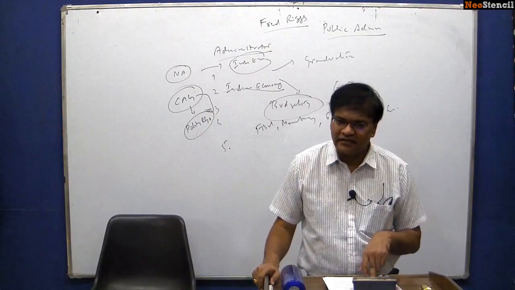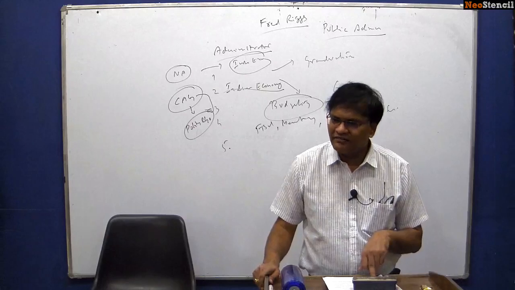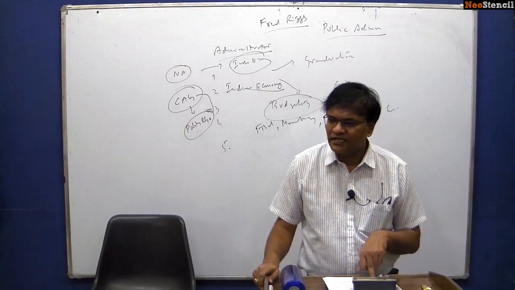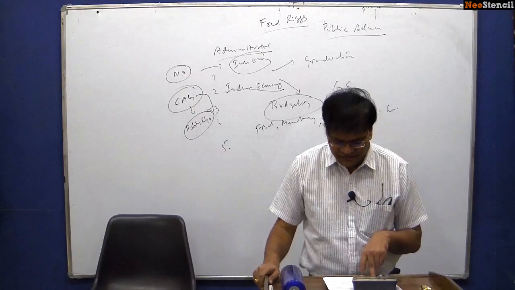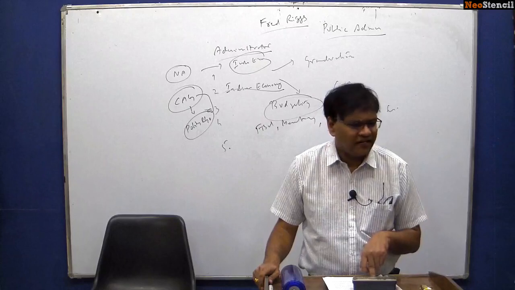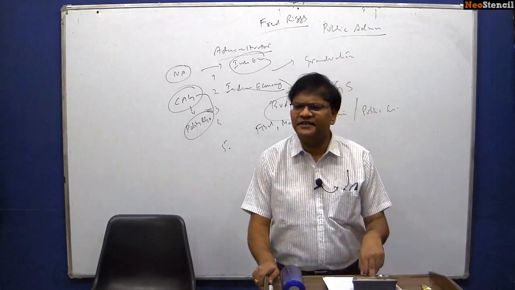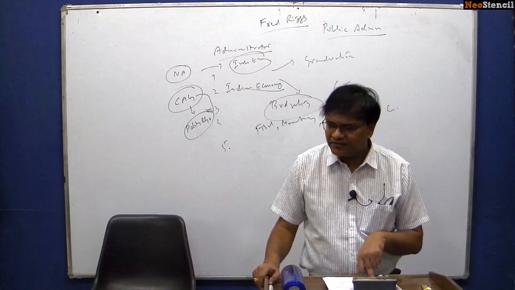Because in 2008, 2009, that was the time when we had coalition government at the center and it was facing so many problems. Otherwise, this topic had become irrelevant. But still, it is relevant, especially from the point of view of state governments.